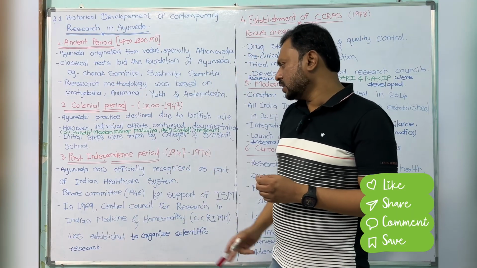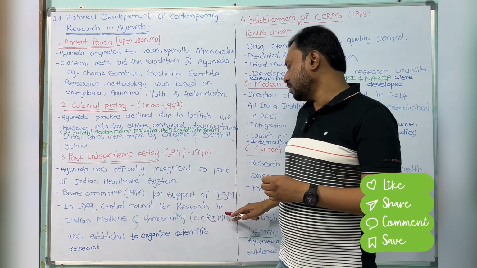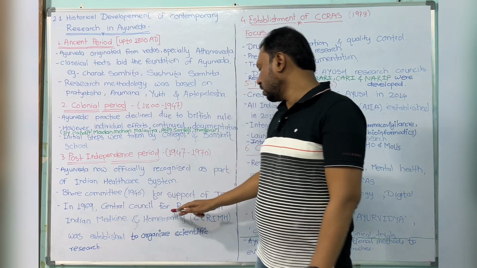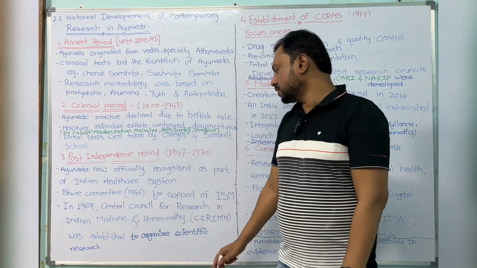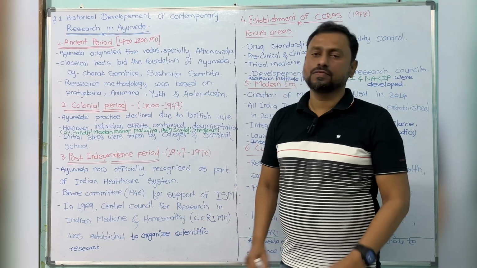Now after that, in 1969, CCRAS was established. That is the Central Council for Research in Indian Medicine and Homeopathy, established to organize scientific research.